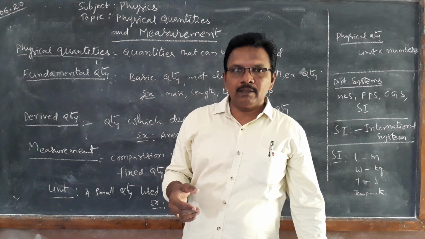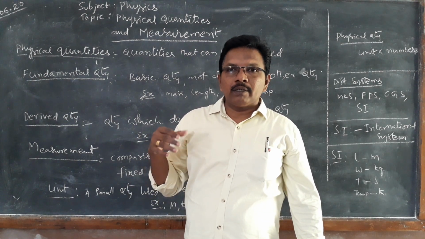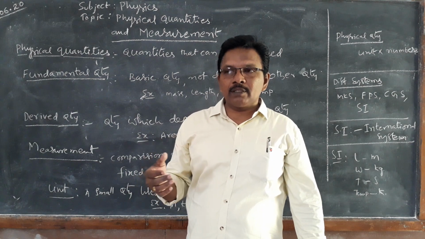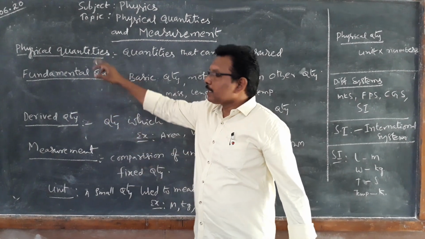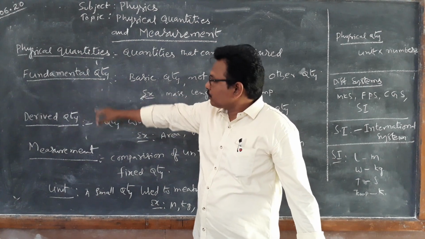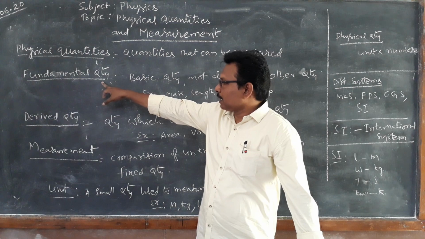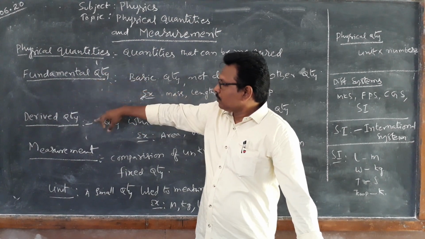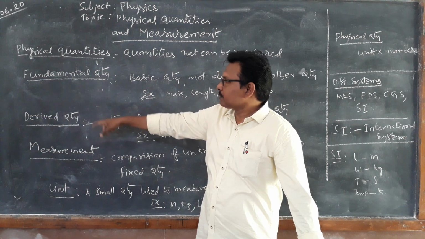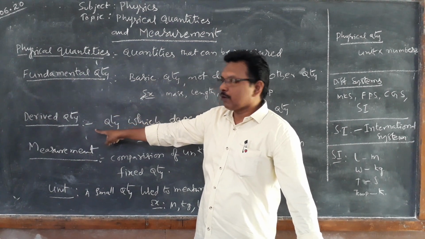Example: length, weight, time, temperature. These all are called physical quantities. Physical quantities can be classified into two types. One is fundamental quantities and the second one is derived quantities.